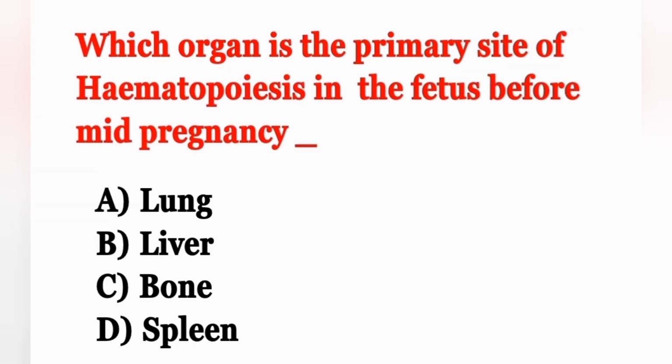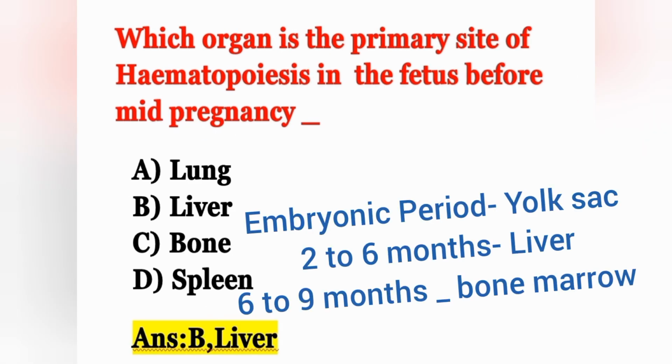Move on to the next question. Which organ is the primary site of hematopoiesis in the fetus before mid-pregnancy? Option A lung, option B liver, option C bone, option D spleen. The correct answer is liver, option B. In the embryonic period, hematopoiesis occurs in the yolk sac.